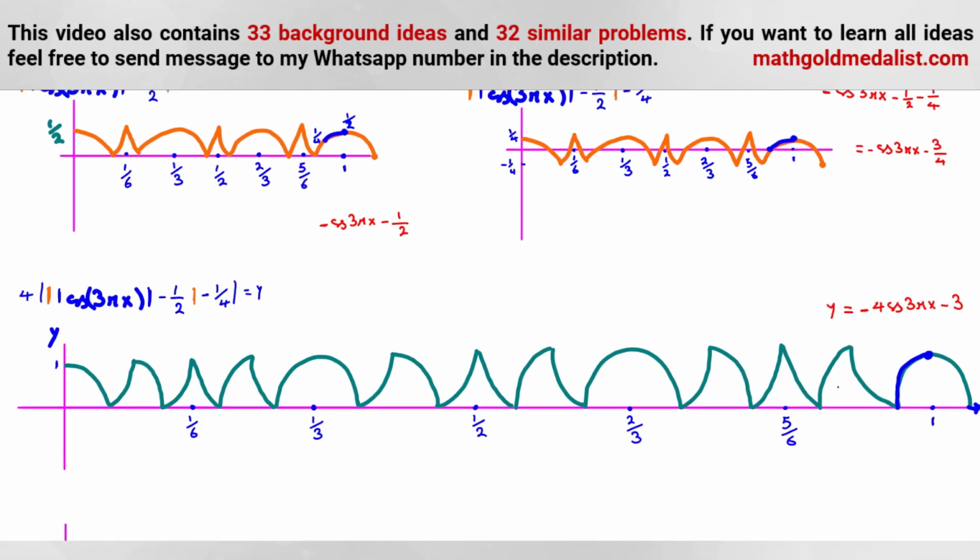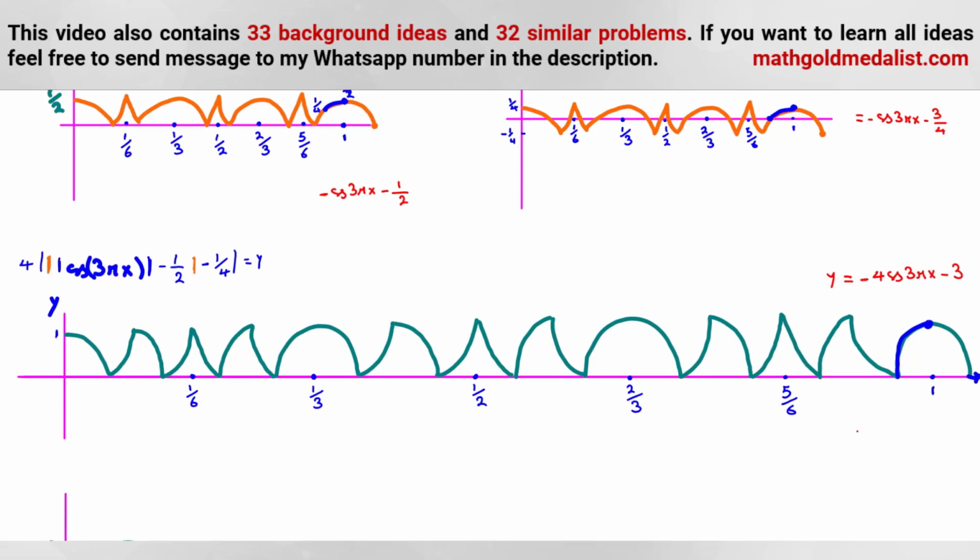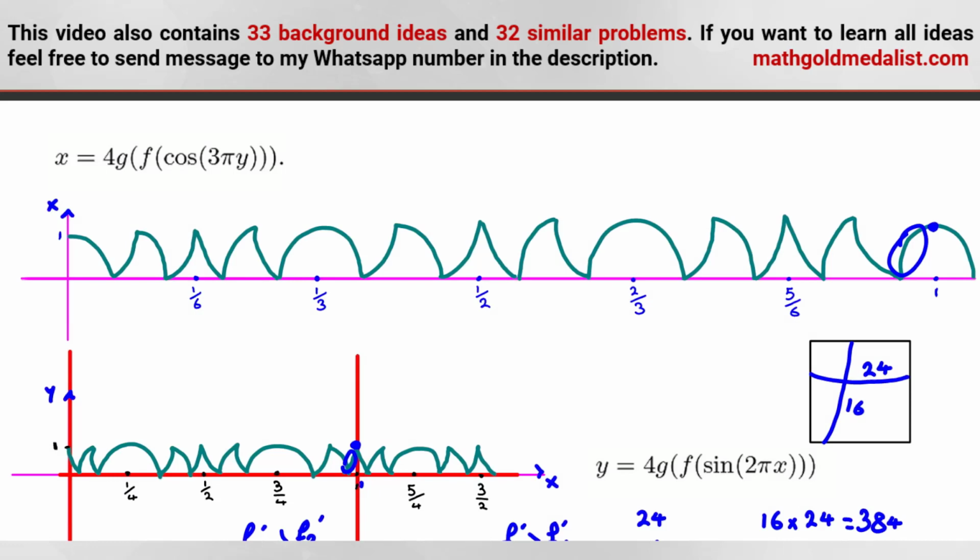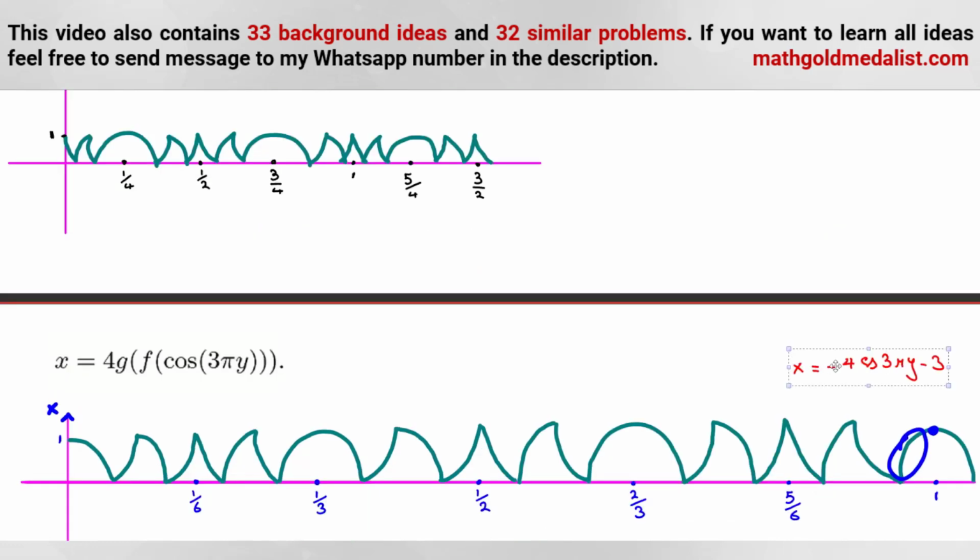And I said at the end we should do what? We should switch x and y. So x is equal to negative 4 cosine 3 pi y minus 3. It is the first function that we should find. Let me copy this. It is for this function.